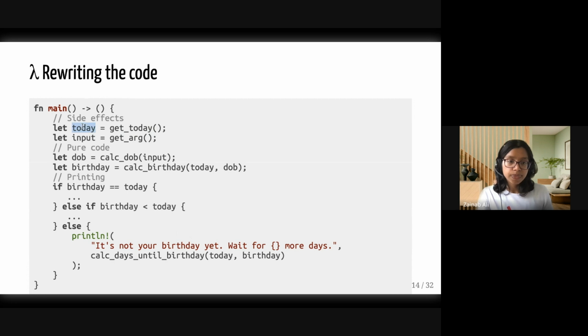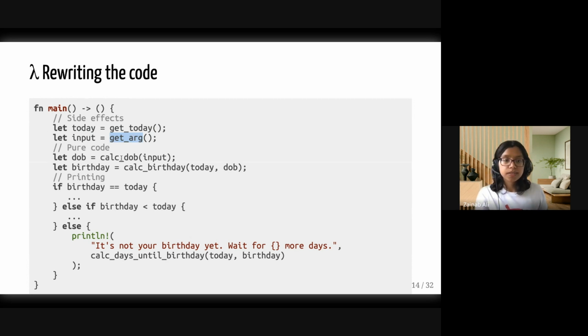So that's here. And what we're going to do now in our later code is just refer to this value. Similarly, we can do that for our argument input. We're going to get the argument out of our argument list, and then in our later code, just refer to that value.